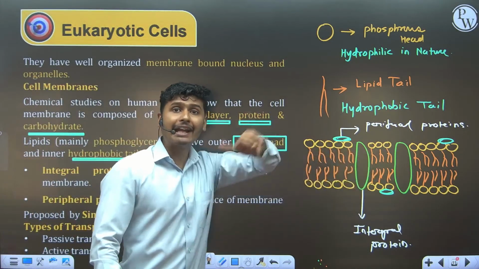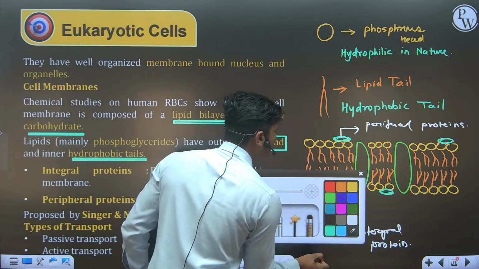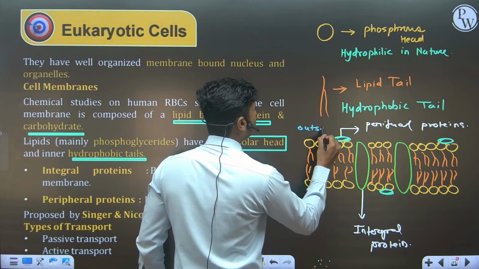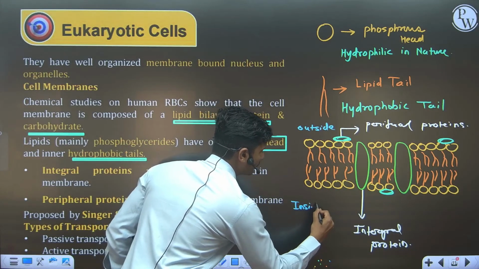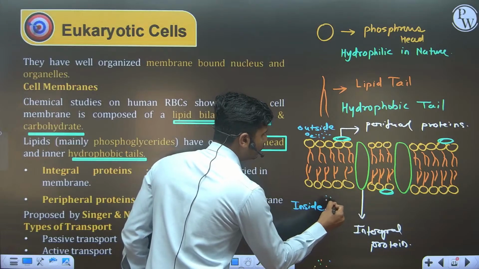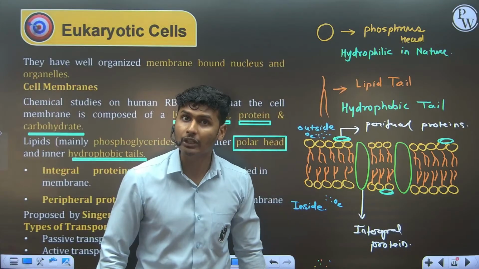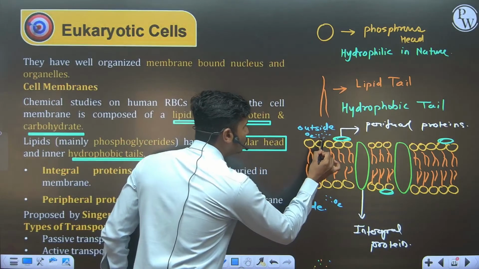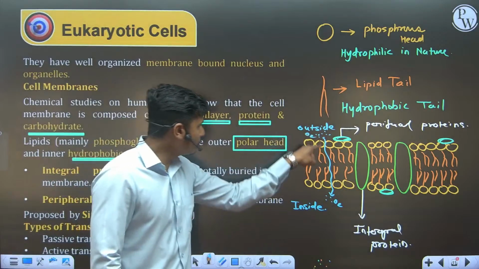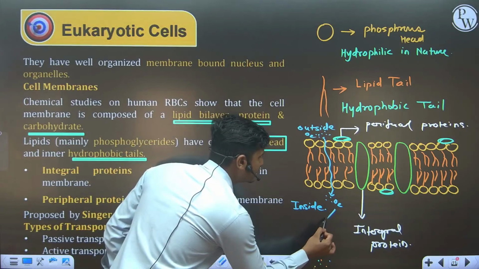I am going to explain active transport and passive transport on the basis of this diagram. Directly coming to the point, this is the outside of the cell and this is the inside of the cell. Outside the cell, a very high concentration of oxygen is there, and on the inner side a very low concentration of oxygen is there. Then oxygen travels from higher concentration to lower concentration. It means it is going to diffuse through this membrane and easily pass, because it is a gas, the smallest molecule. So it diffuses through this membrane and is transported from higher concentration to lower concentration. This is known as diffusion.